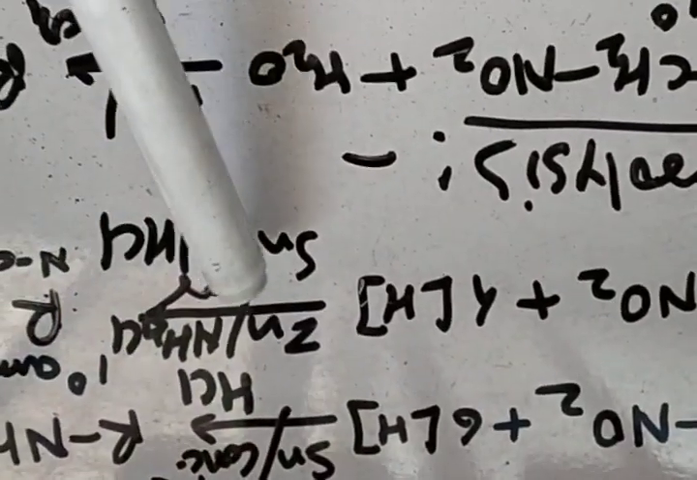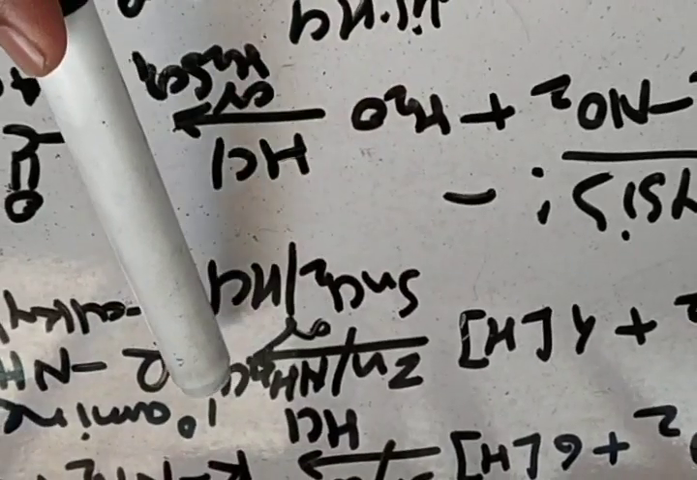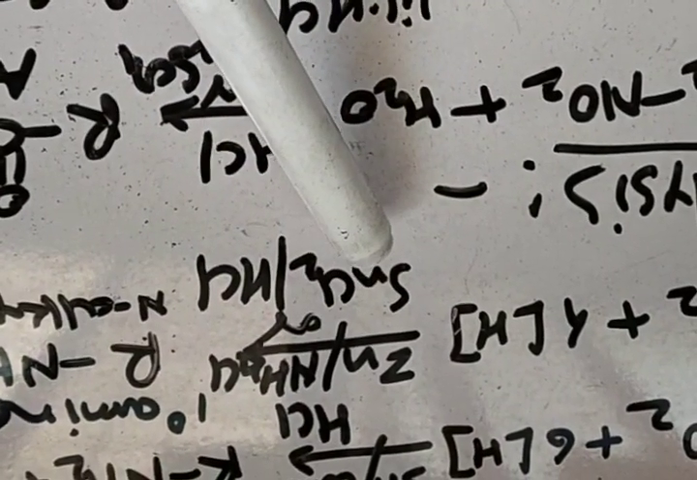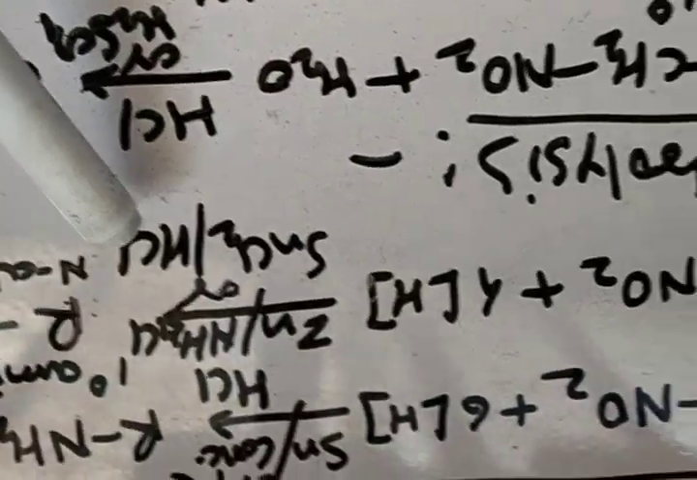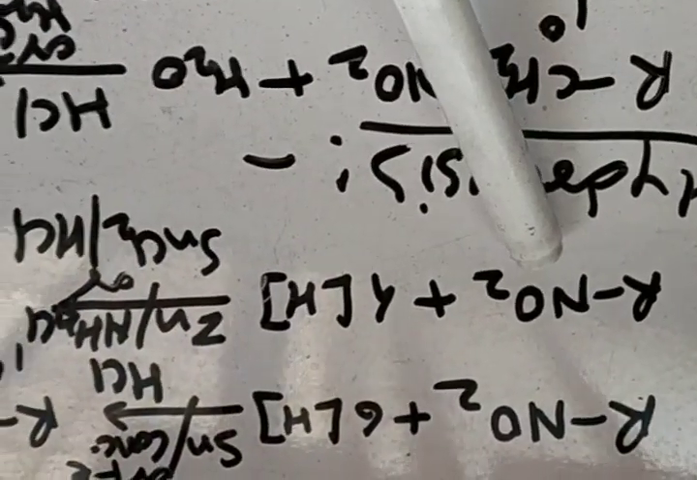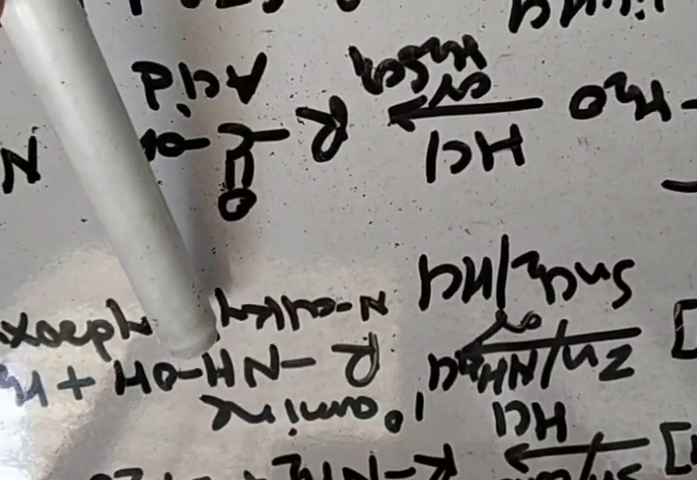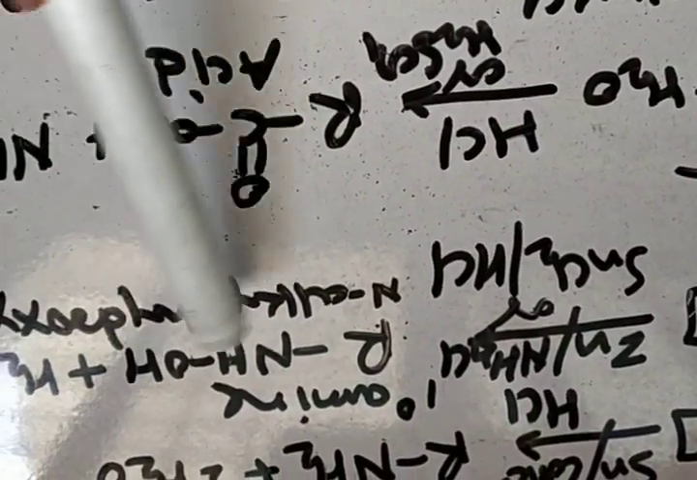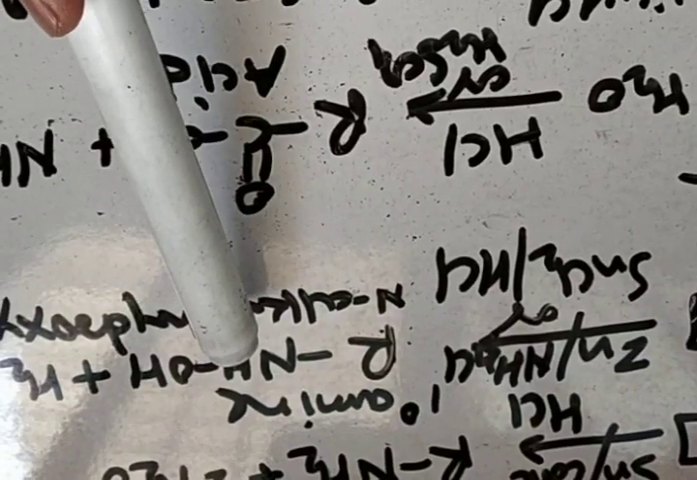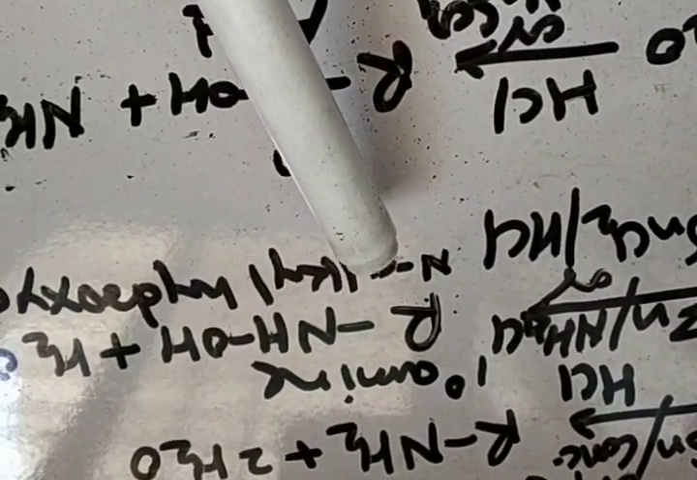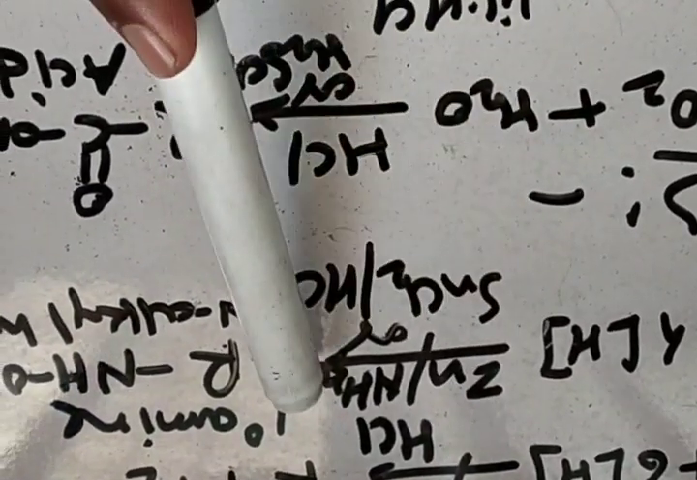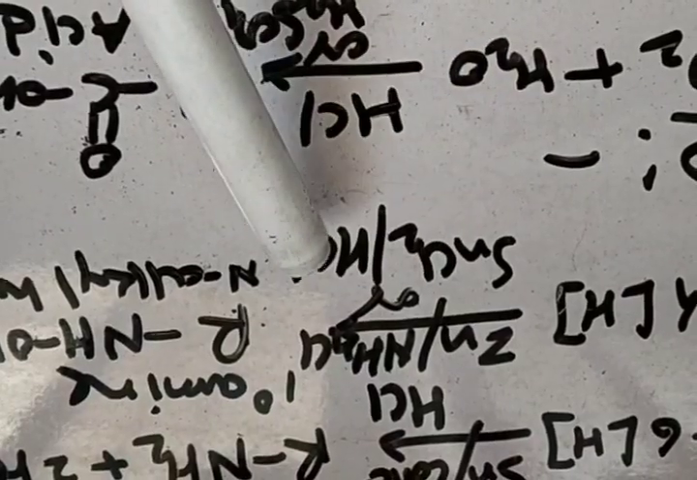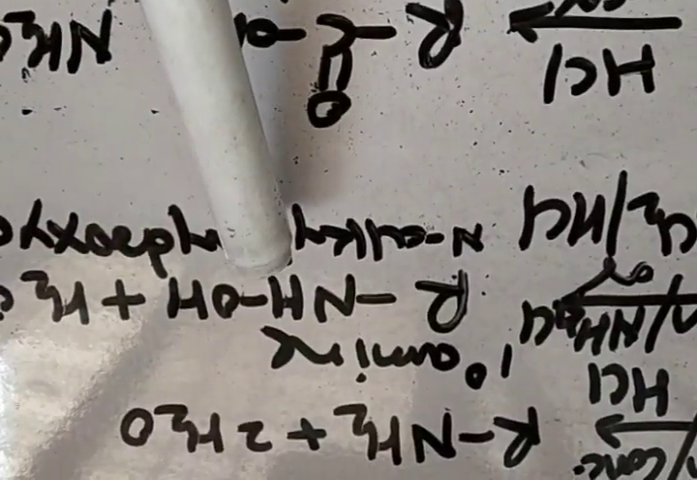Another reduction can be done by using zinc and ammonium chloride or stannous chloride and HCl. In this reduction, the nitroalkane gets converted into N-alkyl hydroxylamine. NH2OH is hydroxylamine. One hydrogen of this hydroxylamine is replaced by an alkyl group, so the compound is known as N-alkyl hydroxylamine. So by using zinc and ammonium chloride or stannous chloride and HCl, nitroalkane gets converted into N-alkyl hydroxylamine.